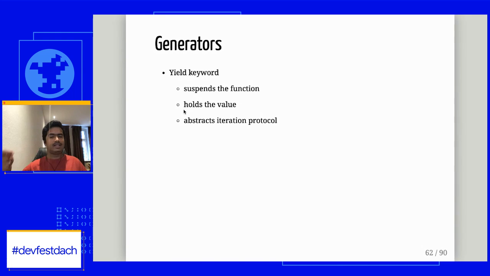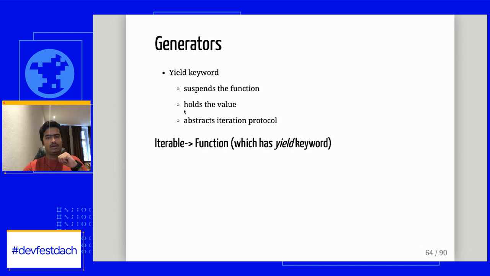It creates an iterator object for us, and it also creates a generator object, which is a set of data structures that knows where to start the function and where to pause it.